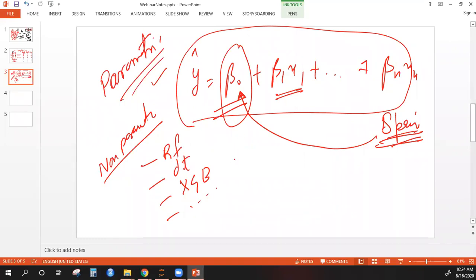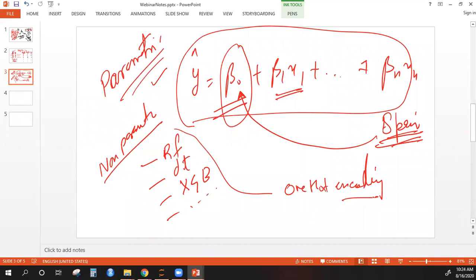You don't have to drop, you can keep all of them. Okay, so that means when we are dealing with non-parametric models, we can use one hot encoding. We need not specifically create the dummy variables. We can just have one hot encoding. But of course it means the same thing.